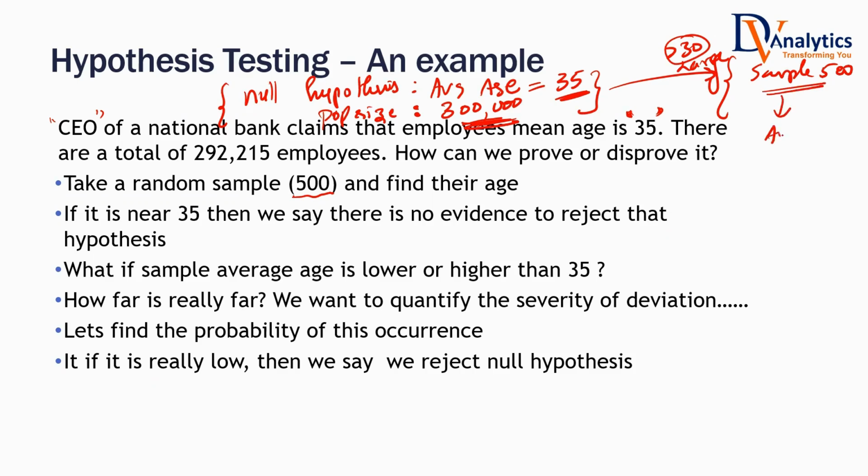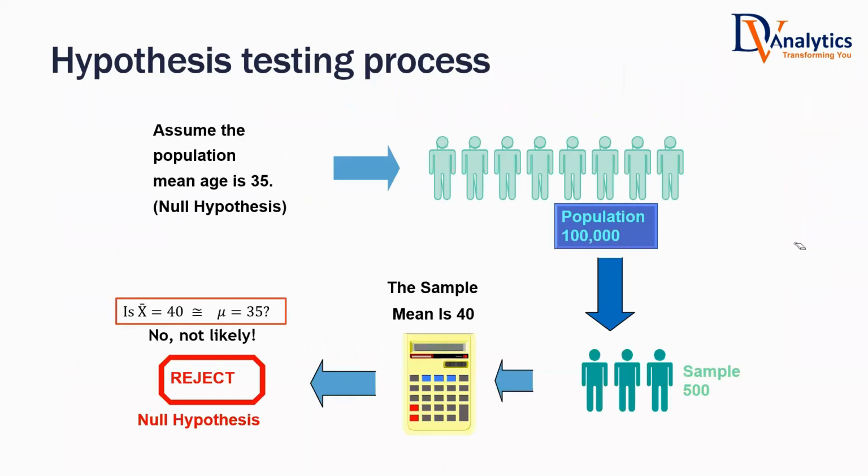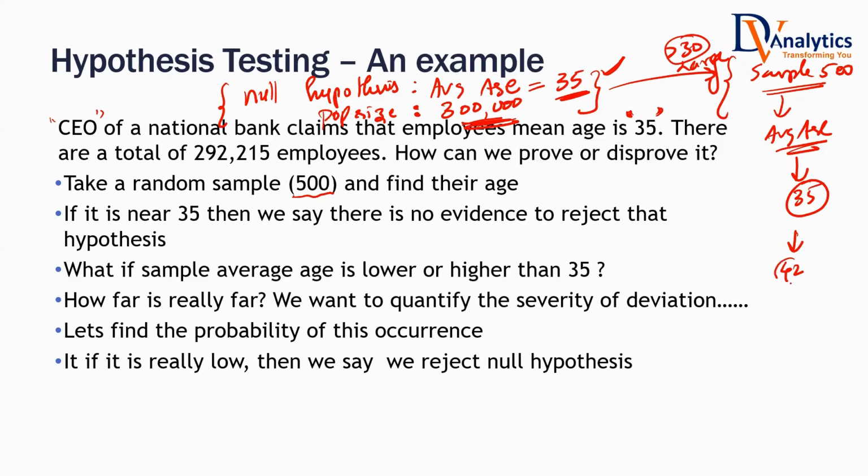Now you found the average age. If the average age is near 35, then what would you say? You would accept or reject the null hypothesis? Accept. You would accept the null hypothesis. If, out of these 500 people, the average age comes to be 42, what would you do? Would you say that is a very small difference, 35, 42, chalta hai? Are you going to accept or reject the null hypothesis? You will definitely reject the null hypothesis.